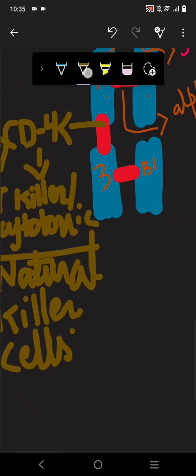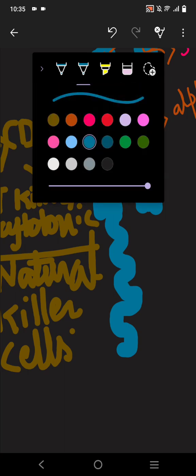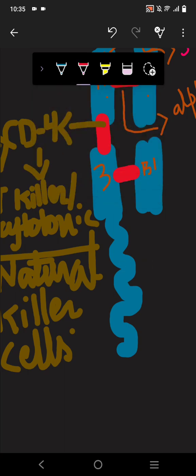And here I'm going to give you one more point: at alpha 3, here is the tail part, that joins to the nucleus. This is the tail part.